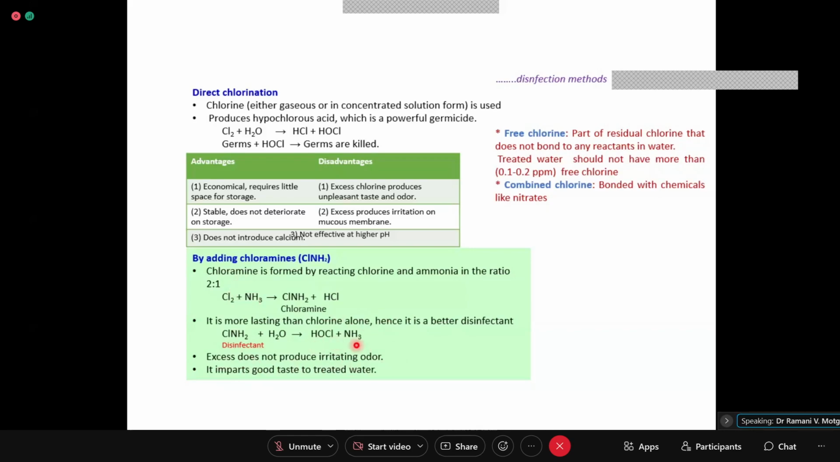Now, the most important thing: this is the preparation of chloramine, but actually, when you put chloramine, monochloramine, in water H2O, it forms HOCl plus ammonia. So here you will see that there is no chlorine formation; Cl2 gas is not there. So even if you put excess of chloramine, chlorine gas will not be forming. So unpleasant taste and odor will not be there. It imparts good taste to treated water.